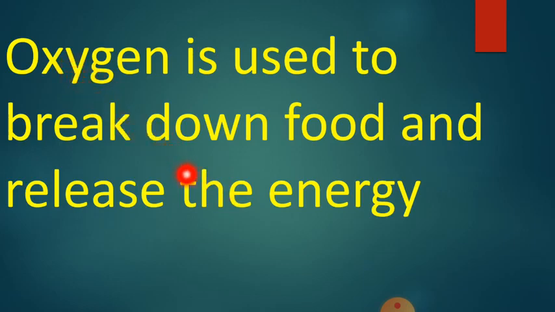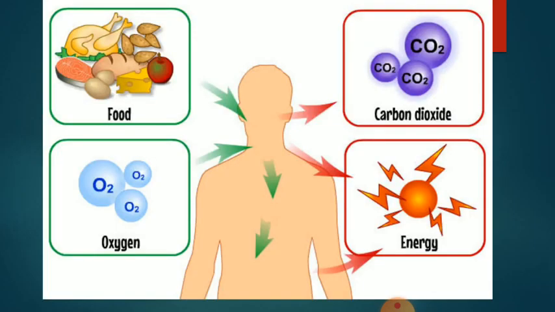The oxygen taken in, where and how it is used, we are going to learn in a deeper manner. Oxygen is used to break down food and release the energy. Now children, have a keen look at this picture. Observe this picture very carefully. The food is taken from outside, shown by the green colored arrow mark. And oxygen is also taken from outside.